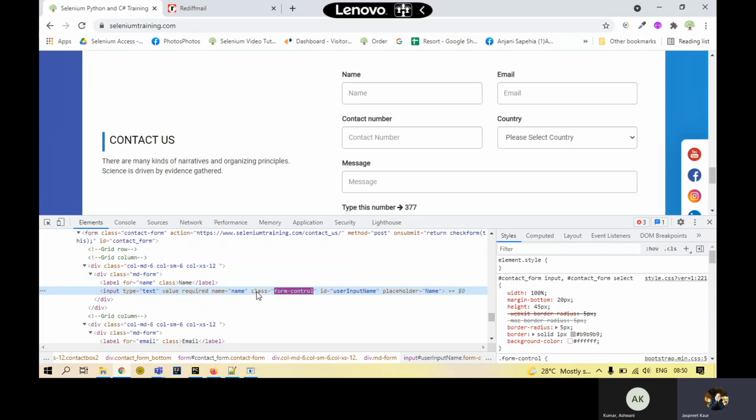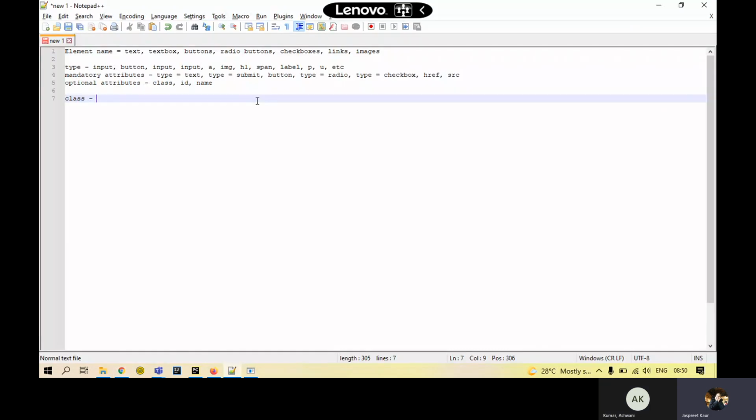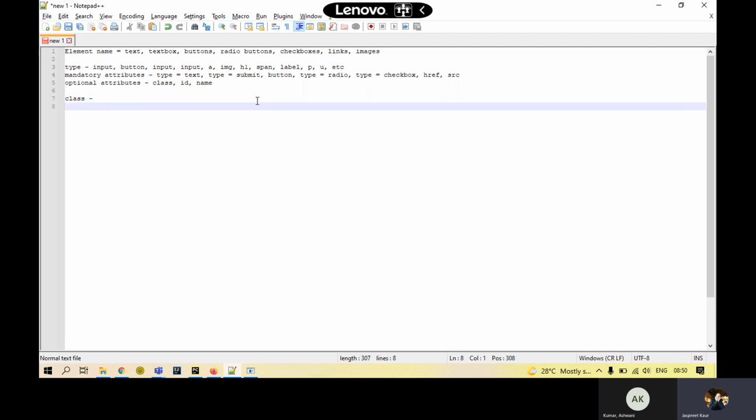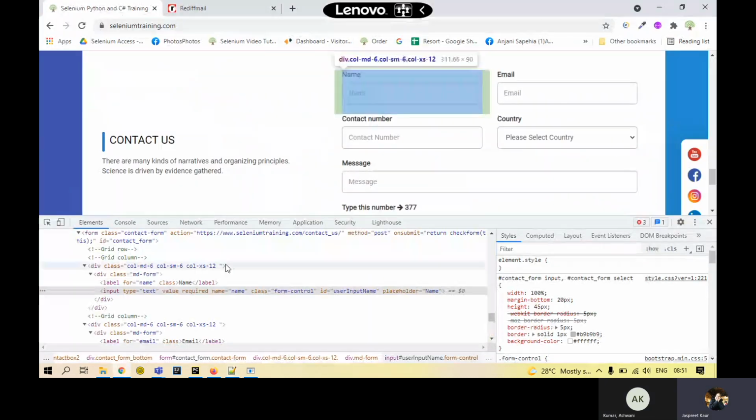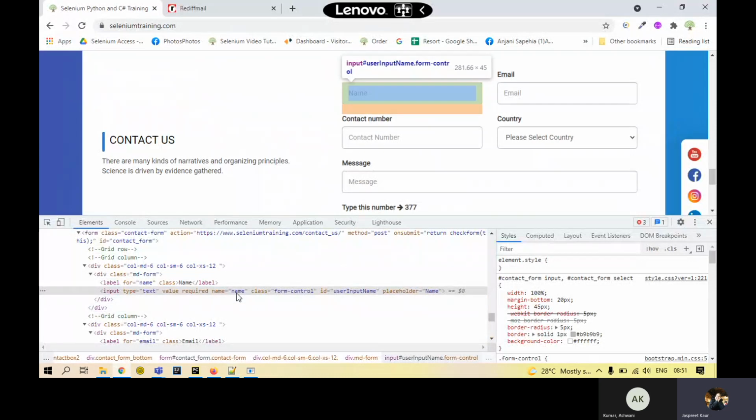That's why for unique element extraction, we do not use the class, because it could be shared by different elements. But instead of class, ID and name are such attributes which cannot be shared by any other element if given to one element. For the same text box, a name has been given, which is name itself.